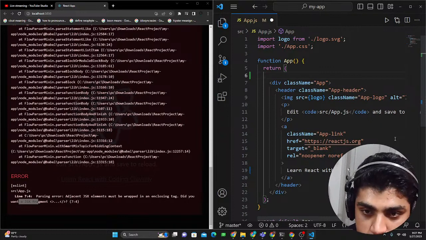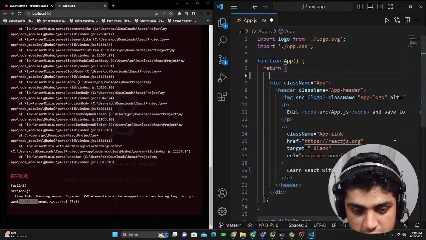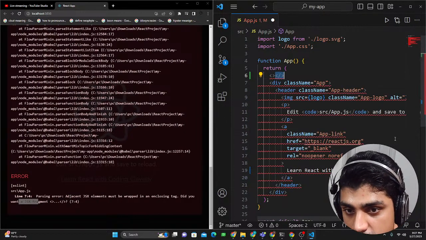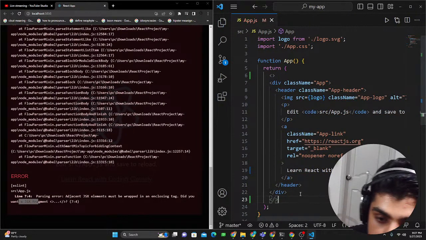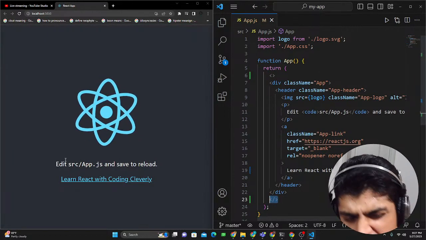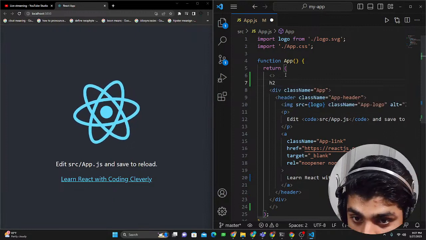Now this is what people would use. If you want to add more HTML tags and render them in your React application, you could use this style. If I go here and add this opening and closing and save it, you'd see the same thing. But let's say I type in h2 heading and press enter.